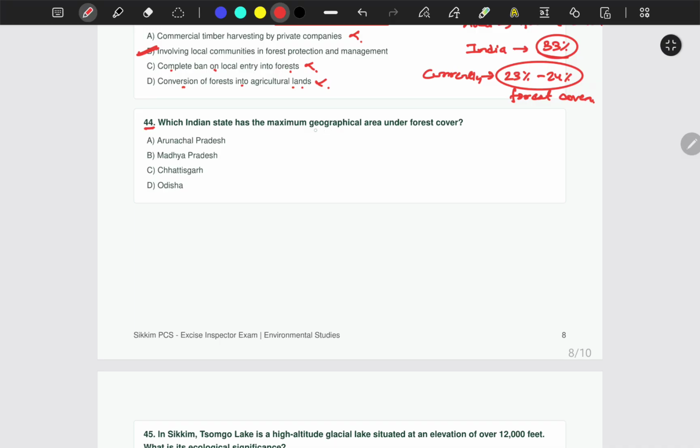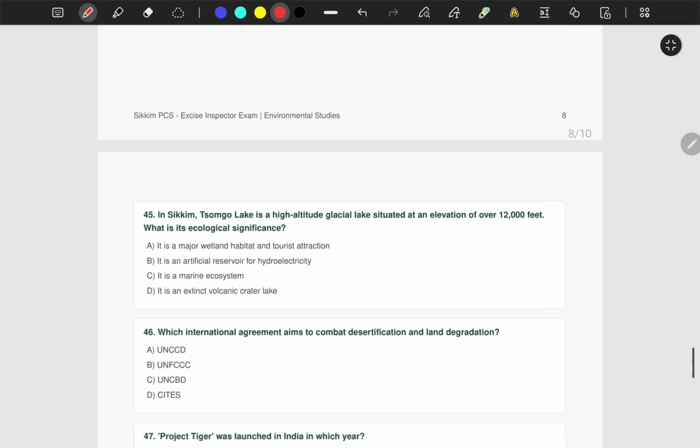Next one is question number 44. Which Indian state has the maximum geographical area under forest cover? Maximum geographical area. Arunachal Pradesh, Madhya Pradesh, Chhattisgarh or Odisha? Correct answer is Madhya Pradesh.